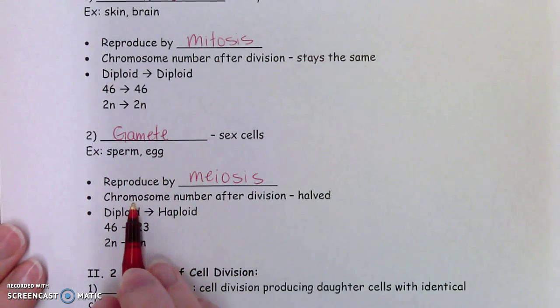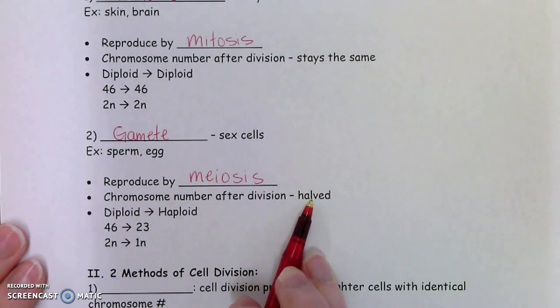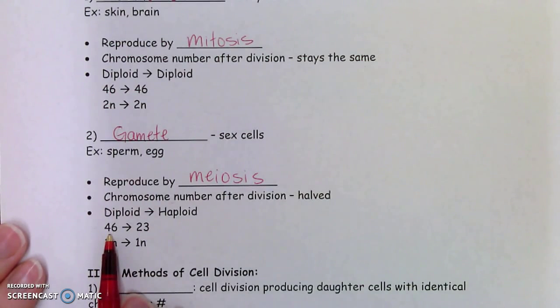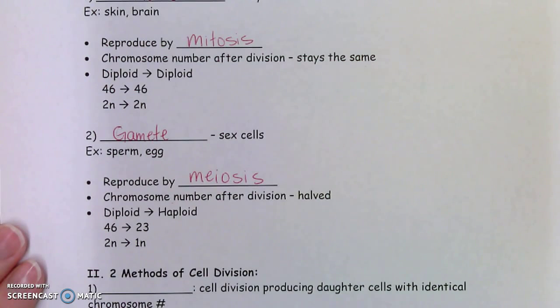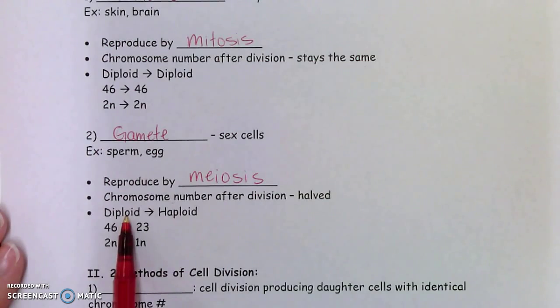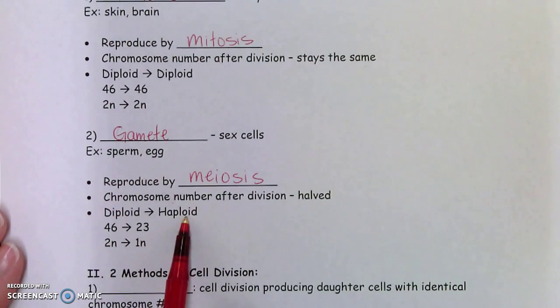In this case, the chromosome number after division is cut in half. So for humans, their starting cell has 46 chromosomes. But after meiosis, making a sperm cell or an egg cell, those cells only have 23 chromosomes in them. Okay? So sperm cells have 23 chromosomes, egg cells have 23 chromosomes. When a sperm cell and an egg cell combine, they then make a full 46 chromosome set. Sometimes you'll see 2n to 1n or 2n just to n. And then if we start with a diploid amount and we halve it, that's now called haploid.